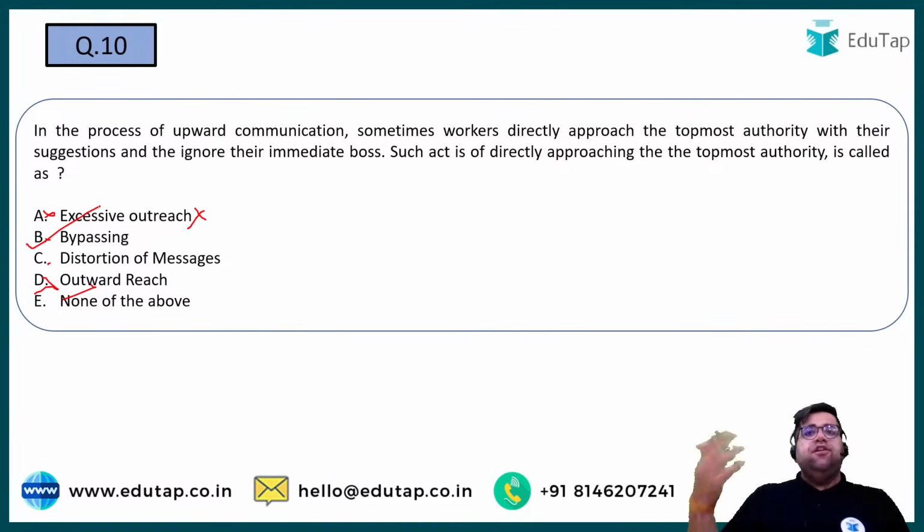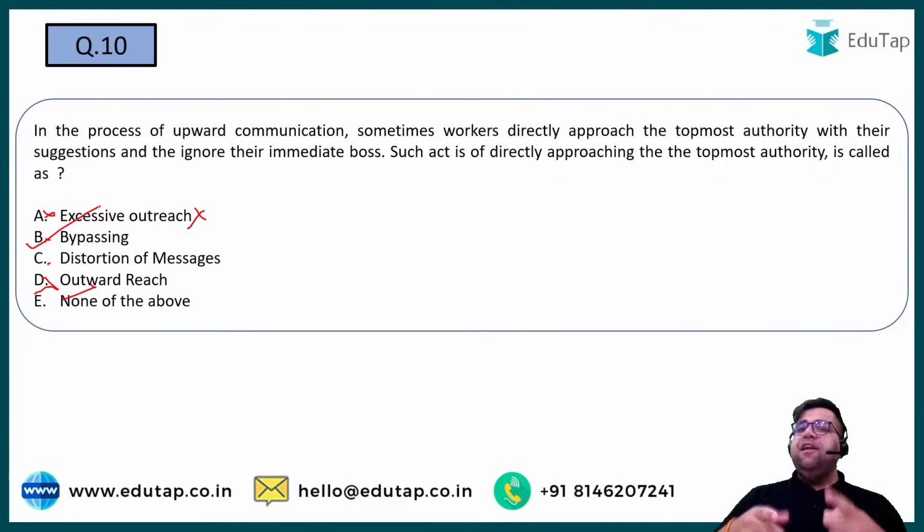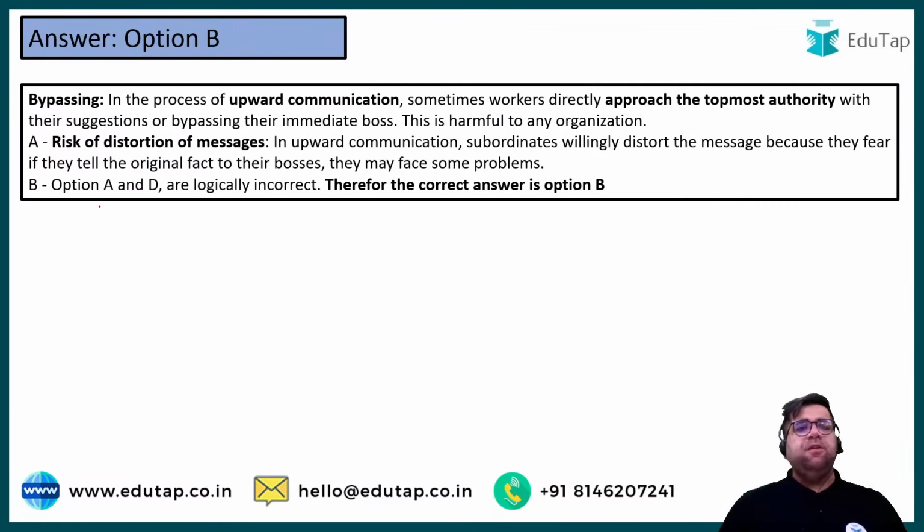So whistleblowing is also a kind of bypassing, but in a good manner. Whistleblowing is considered a good thing, right? But if in your organization you are bypassing your authority, it will result in an informal kind of company which is not sustainable in the long term, right? So the answer over here will be option B.